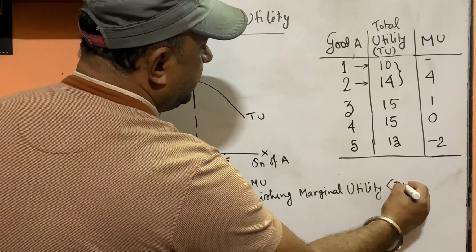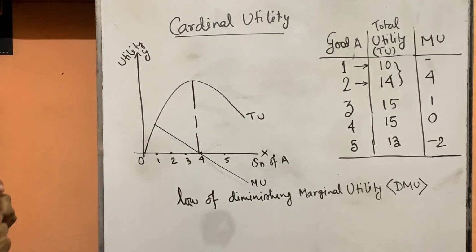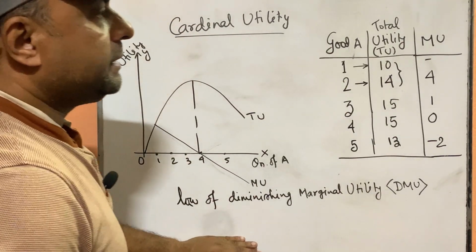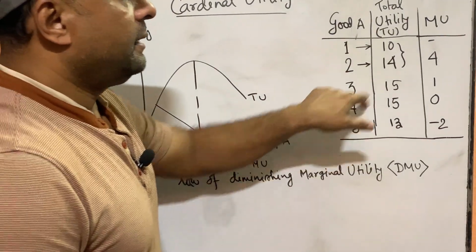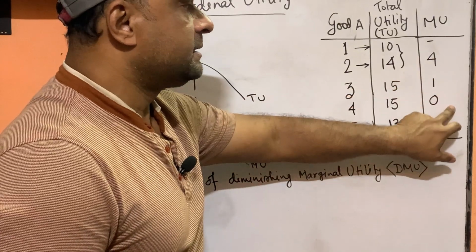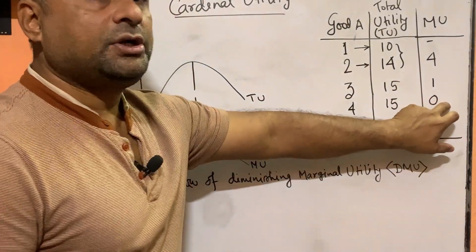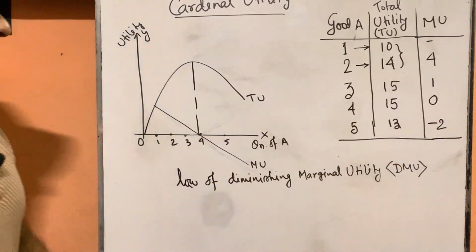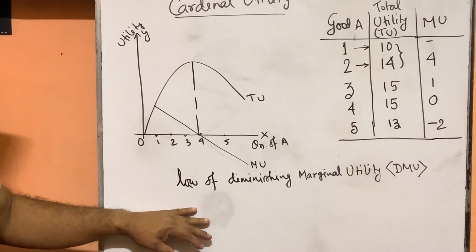In short, DMU. What is the law? The law is when we increase our consumption one by one, then our marginal utility decreases continuously, and after a certain level of consumption it becomes zero, thereafter it becomes negative. This is the law of DMU, and it is applicable in almost all types of consumption.